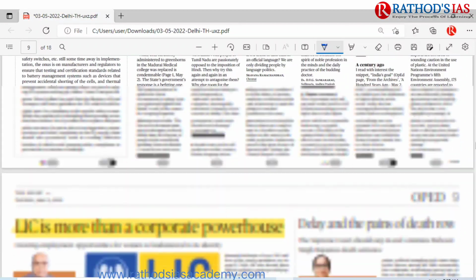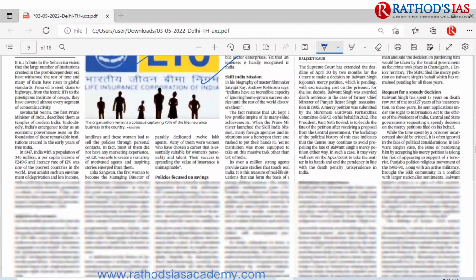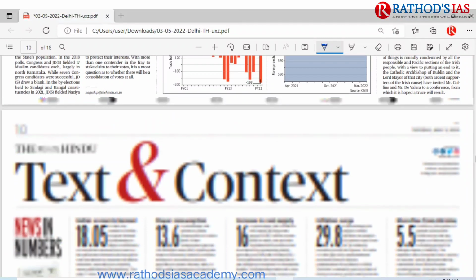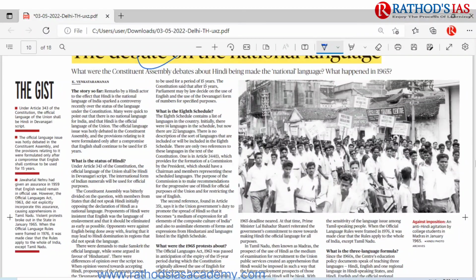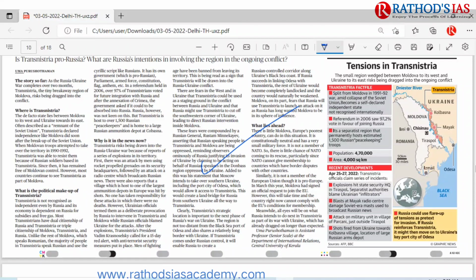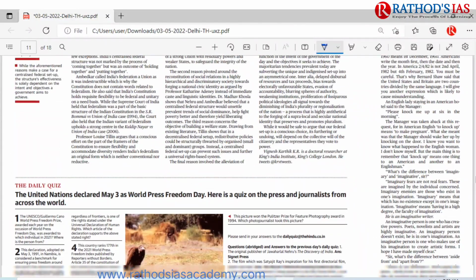You can refer to that one. And there is one more article regarding LIC, that it is creating more employment opportunities for women. It is fundamental to its identity. So you can refer to this article. So this will be important from your social issues point of view. And if you move on to this Text and Context, I discussed the national language topic. I discussed Transnistria, and I also discussed Quasi-Federalism.